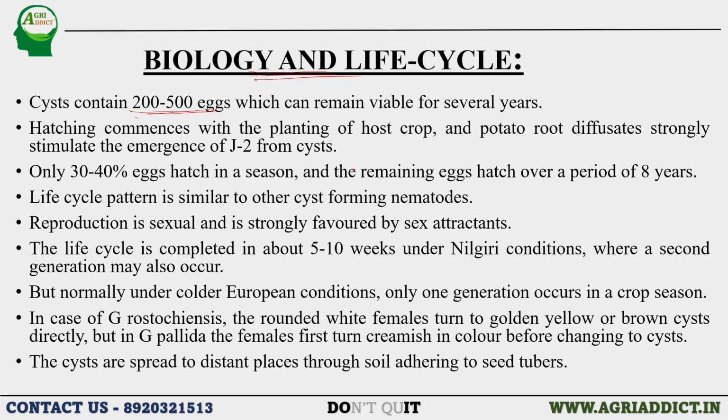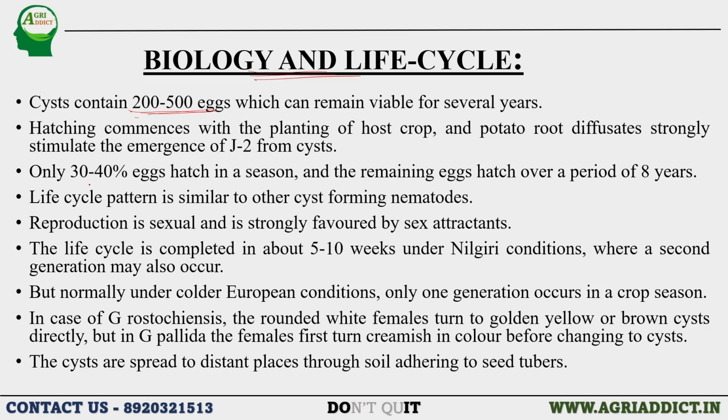After the root exudates are secreted from the potato plant, only then the hatching occurs, that is, the J2 stage will come out from the cyst. Here the potato plants have compounds which can attract or initiate the emergence of the J2 stage, that is, the potato cyst nematode.